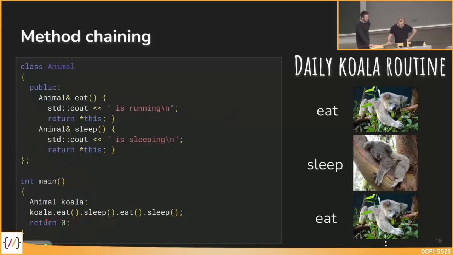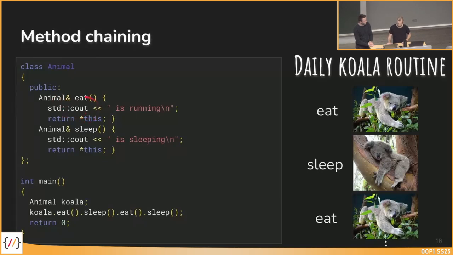Method chaining is when you call it like this: koala.eat, .sleep, .eat, .sleep. So you don't have to call them in new lines and always write koala.sleep, koala.eat, but you can chain this together. And this can be done again with the this keyword. There's one modification: we are always returning an animal reference, and we return the dereferenced this pointer.